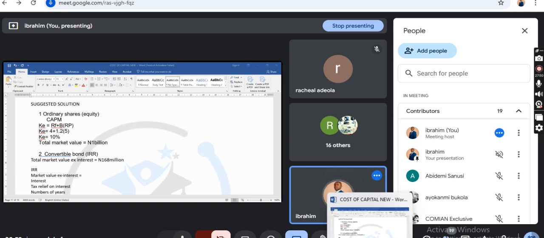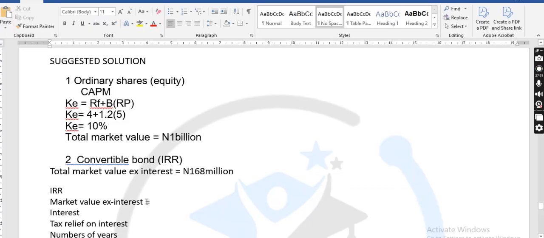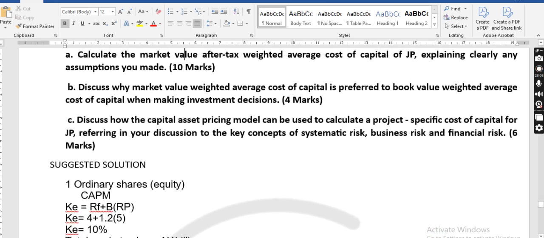And that is it, so that you will get the market value as interest per bond. Now, what you will do is divide 168 million by the number of convertible bonds. Now, go to your capital structure.